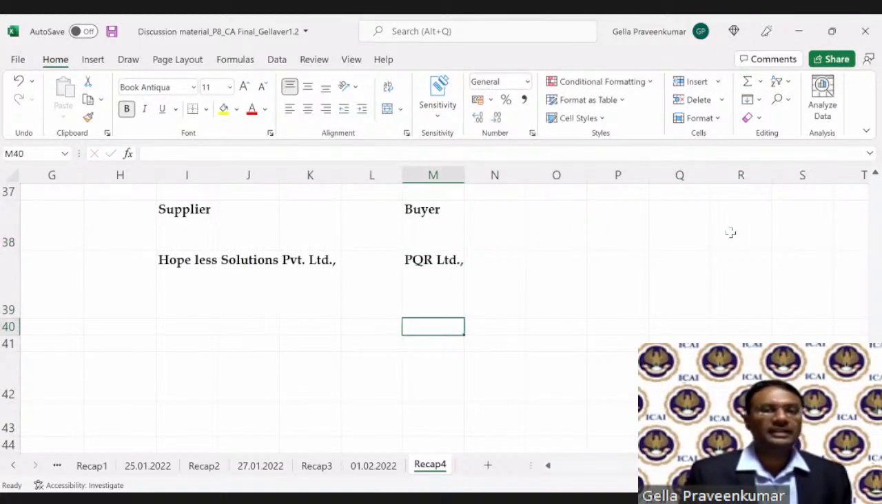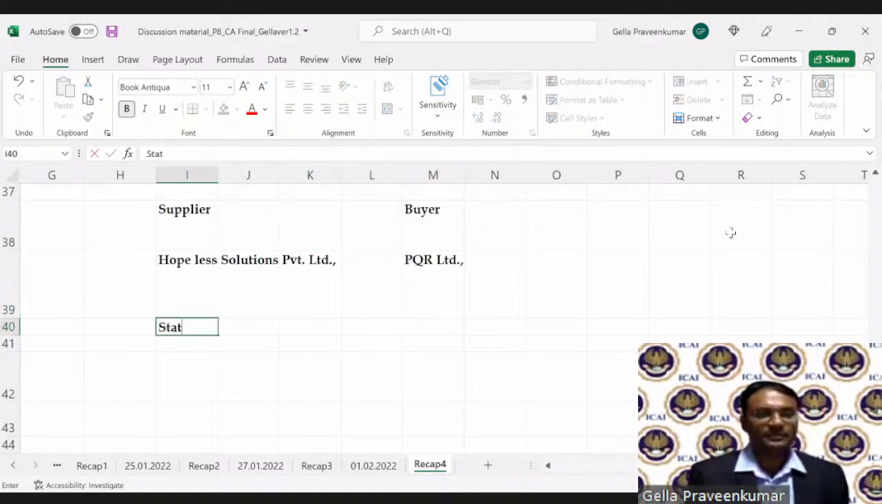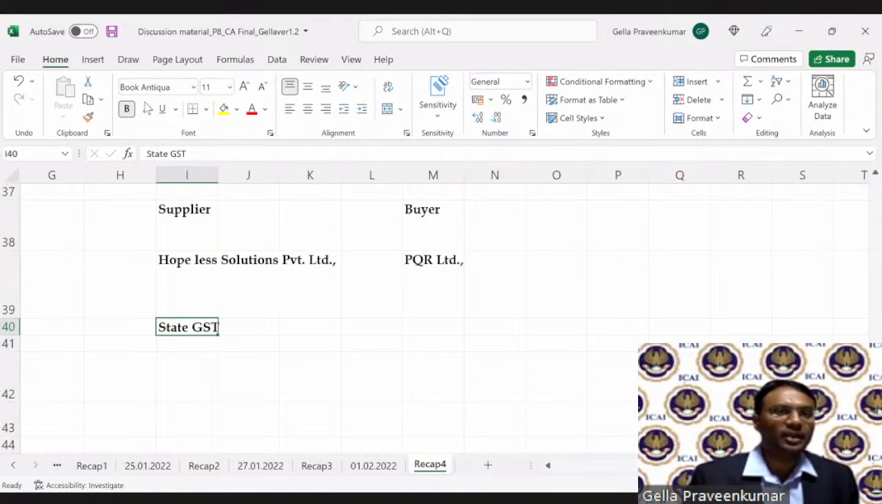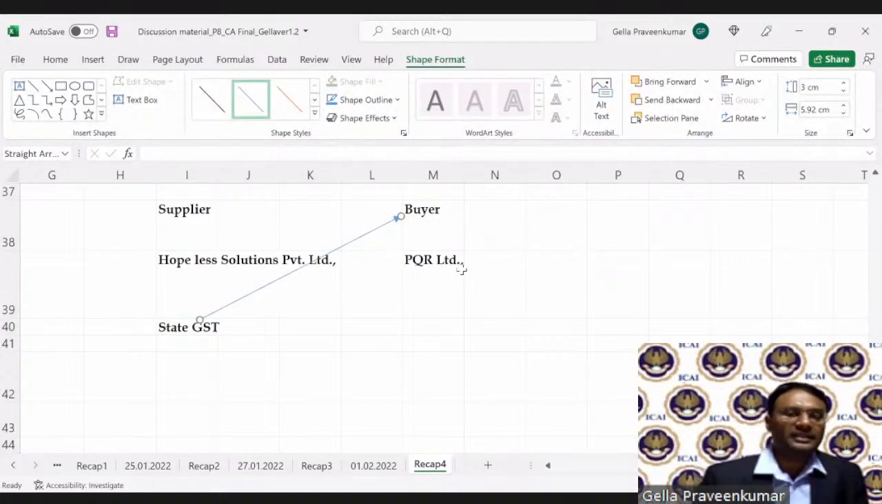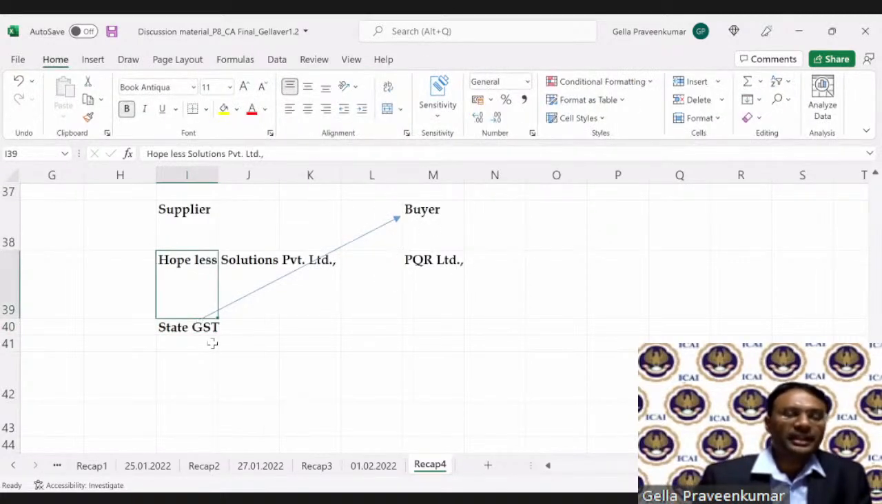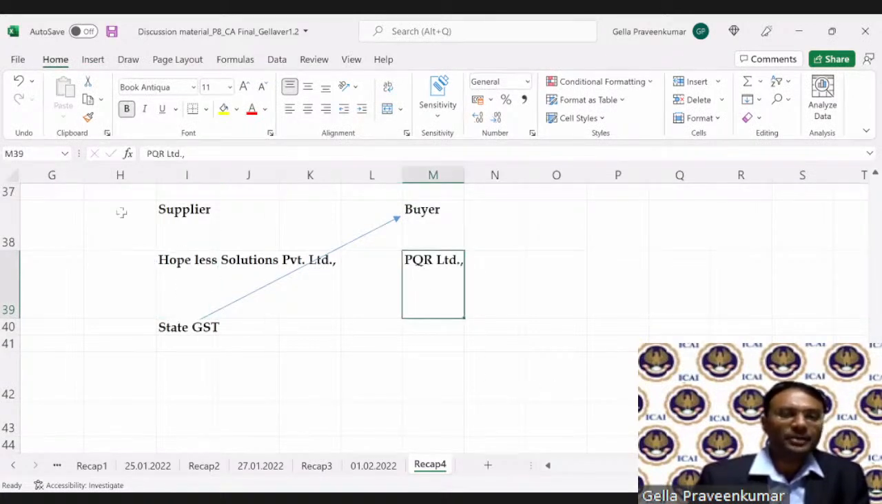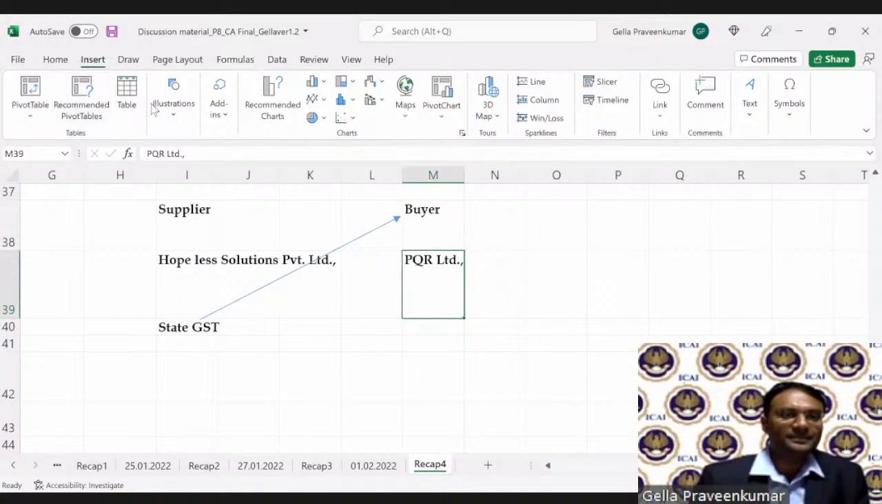Now, the state GST has demanded that. State GST has given a notice on whom? They have given a notice to the buyer saying that, boss, this vendor happens to be a defaulter. So you have to pay some amount, PQ has to pay some amount to this particular party.